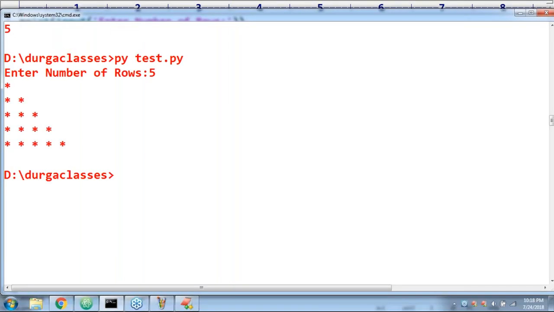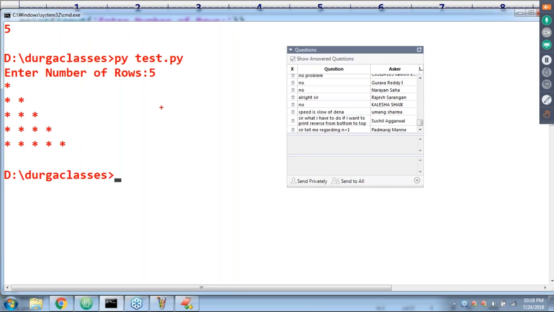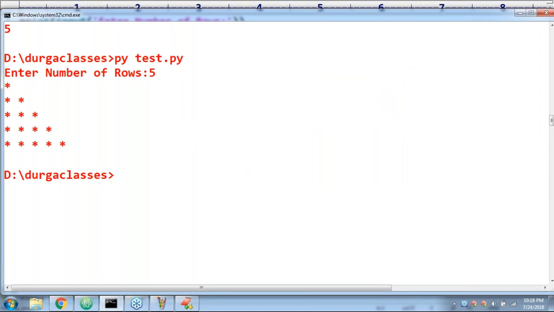My required output is 1, 2, 2, 3, 3, 3, 4, 4, 4, 4, 5, 5, 5, 5, 5, like this. Can you please tell what is the way?